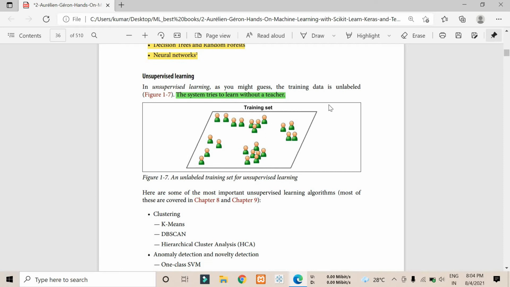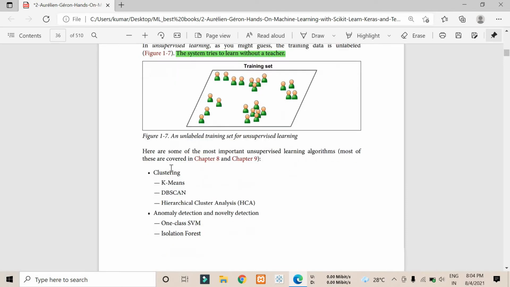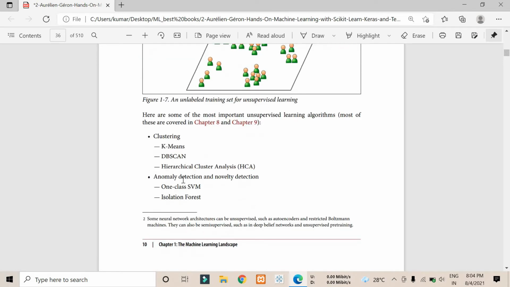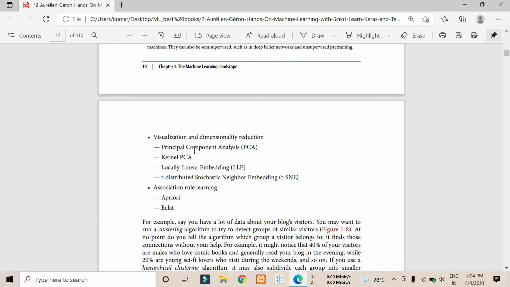Whenever data is given to unsupervised learning, you try to divide the whole data into small clusters. Some of the examples are k-means and hierarchical clustering, and also isolation forest, SVM.